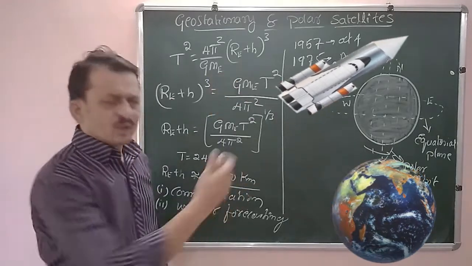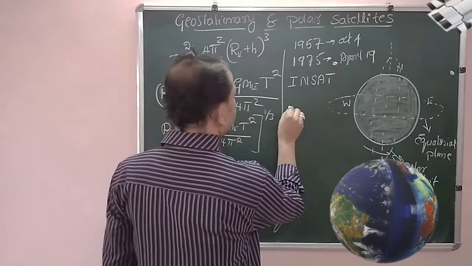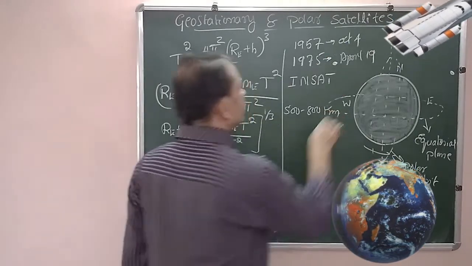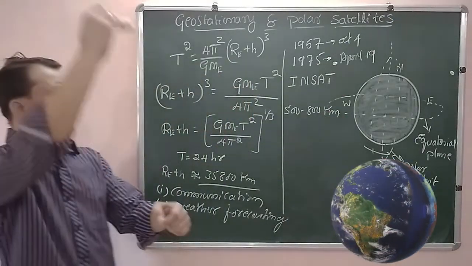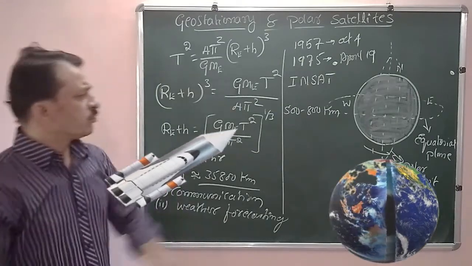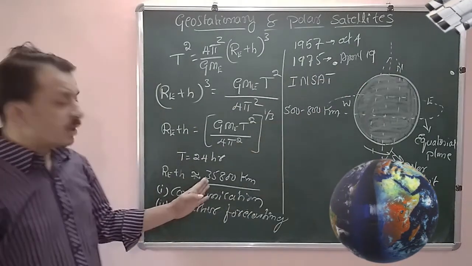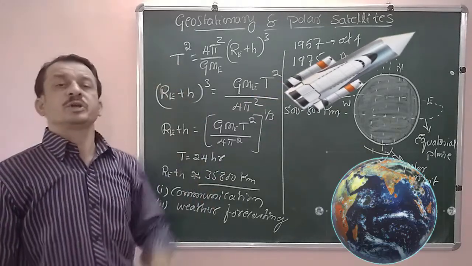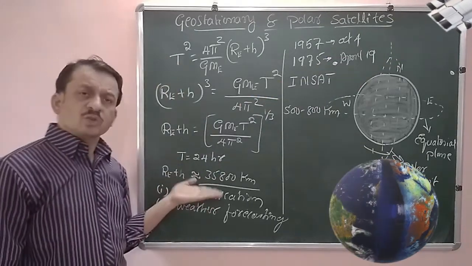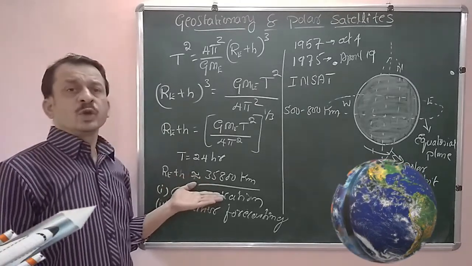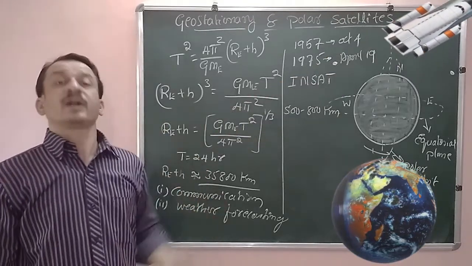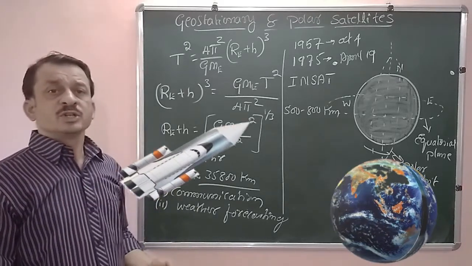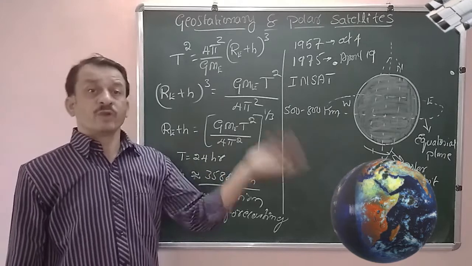They are orbiting at a lower altitude, a height of 500 to 800 kilometers, compared to geostationary satellites, which orbit at 35,800 kilometers. To send a satellite to this height, we need a powerful rocket. So in India, we use GSLV, the Geosynchronous Satellite Launching Vehicle.